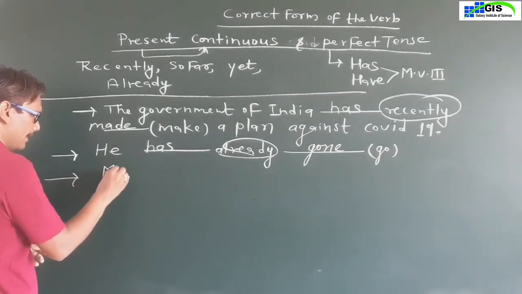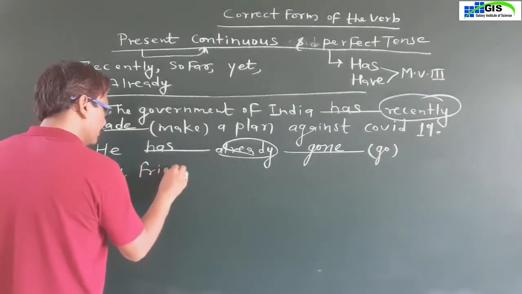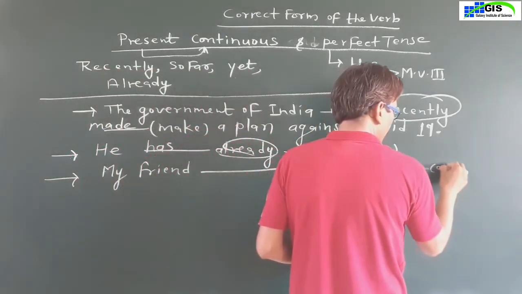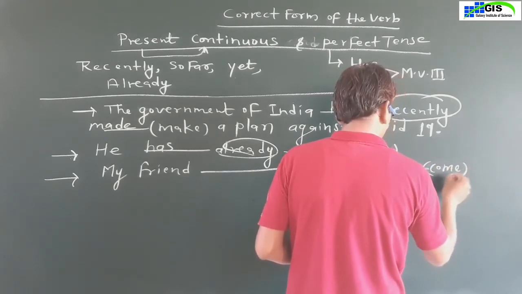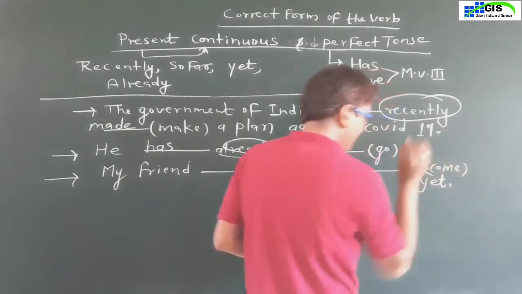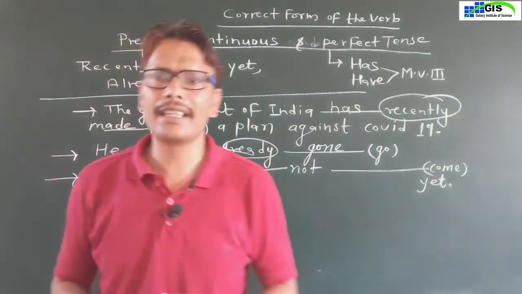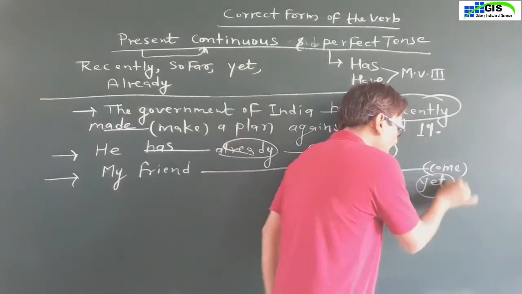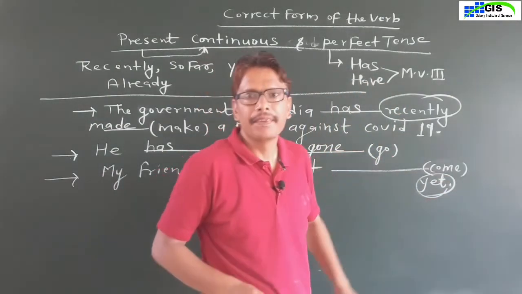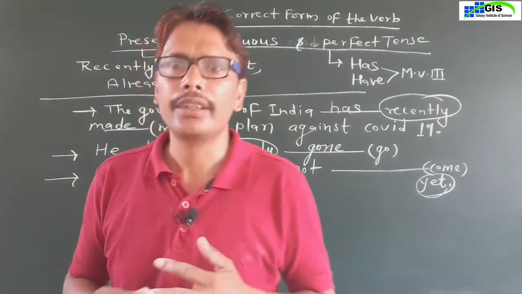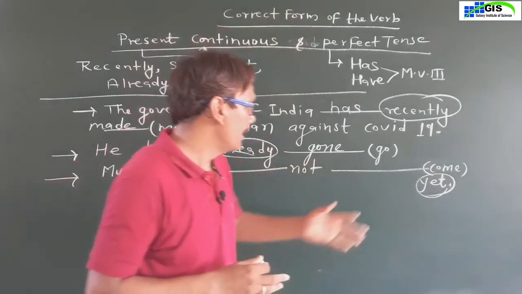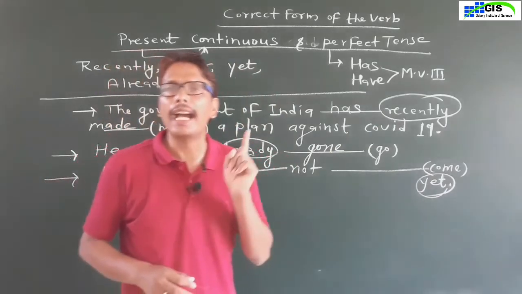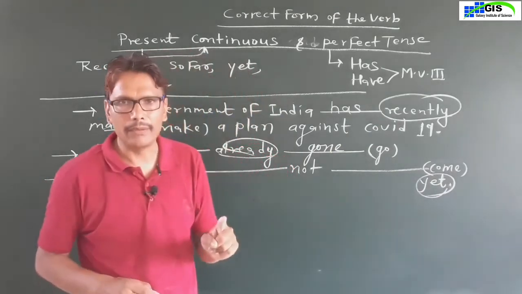my friend, yet. Dear students, in this sentence the adverb of time is yet. So here we will write has or have and the third form of the main verb.